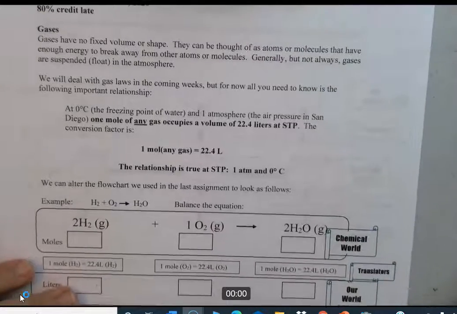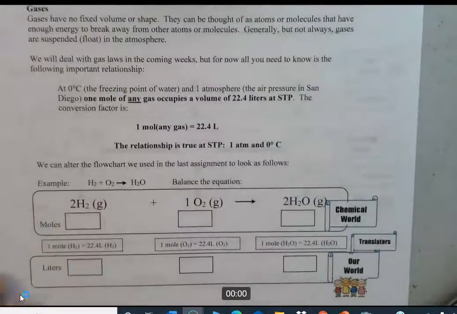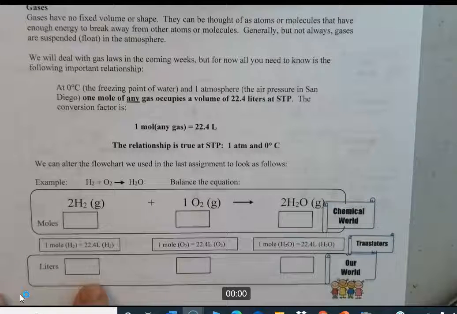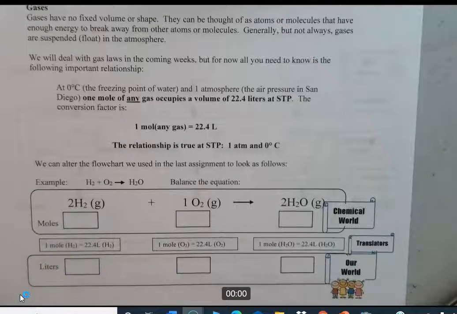All right, so we're going to use the same kind of graphic organizer that we used before. This one's a little bit simpler though, because first of all, you need to be in moles to be in a chemical equation. Chemical equations count 2 hydrogens for every oxygen. It's an atom or molecule counter, so it's counting atoms and molecules. It doesn't understand grams or liters or anything else.